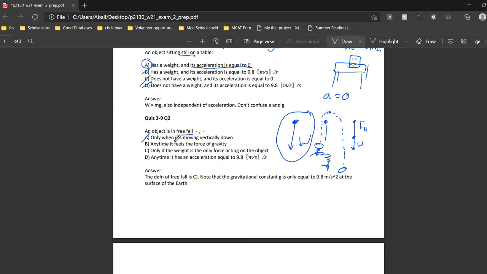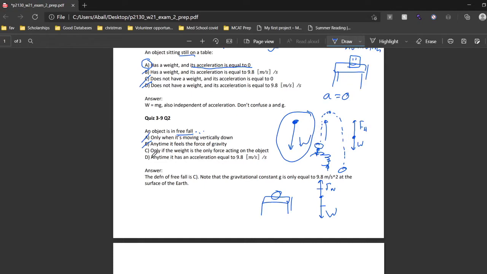Part B, anytime it feels the force of gravity. This is false as well, because if this baseball was sitting on a table, very big baseball, may I add, if we were to draw the free body diagram, it's still feeling the force of gravity, but it's also feeling the contact force. And we're going to say these are equal. So therefore, B is false as well.